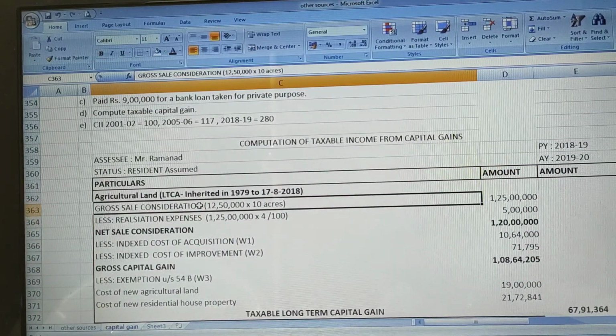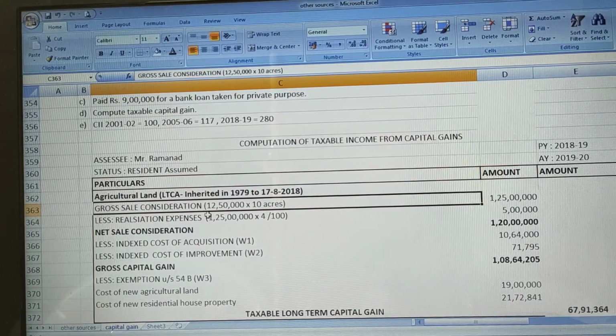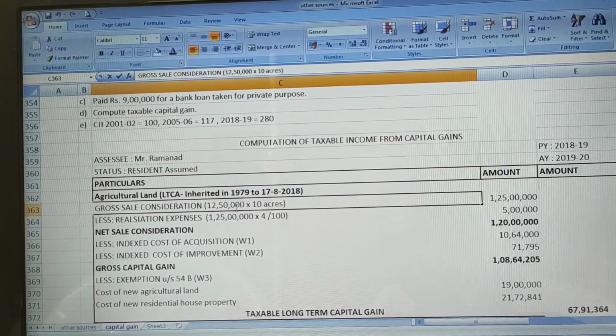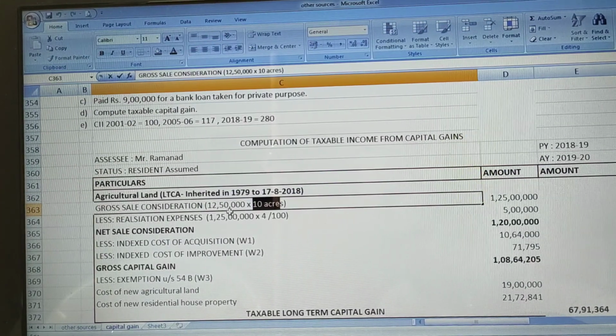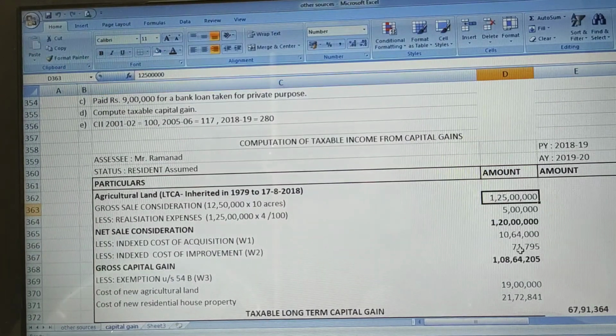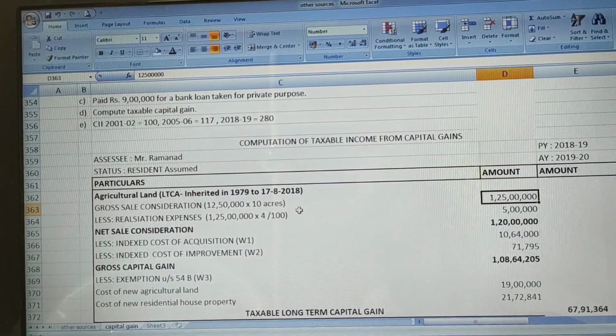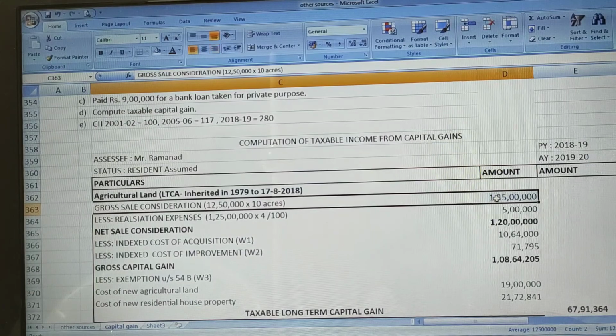It states gross sale consideration. So what is the sale amount? 1 acre was sold for 12,50,000. He sold 10 acres. So 10 acres into 12,50,000 per acre will give you 1 crore 25 lakh rupees. Hope this is clear to you.